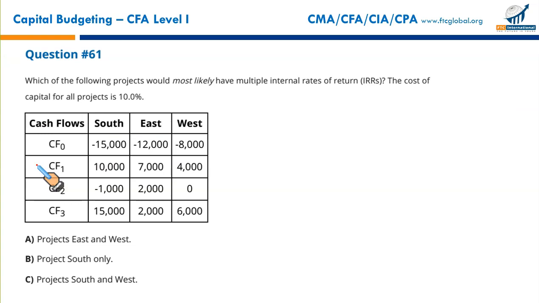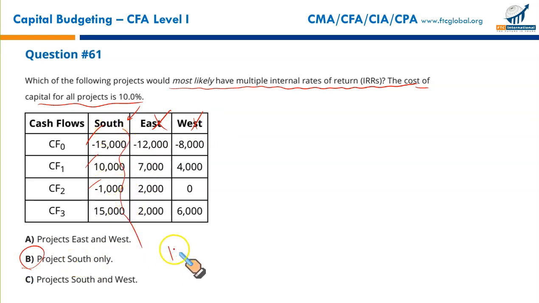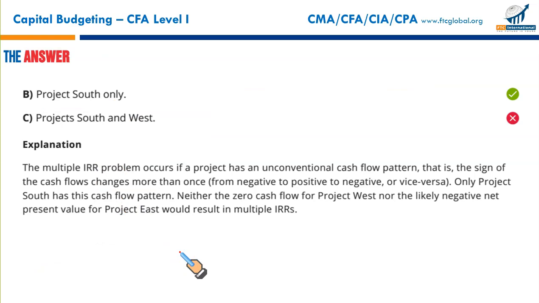61. Which of the following projects would most likely have multiple internal rates of return? The cost of capital for all projects is 10%. Multiple internal rates of return would arise in case the cash flows are unconventional. Unconventional cash flow is changing directions, but not for east or west, only for south. So the south related projects have unconventional cash flows. So here you will have multiple IRR problems. That makes B the correct option.